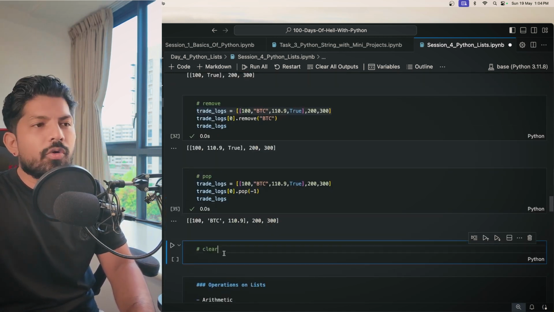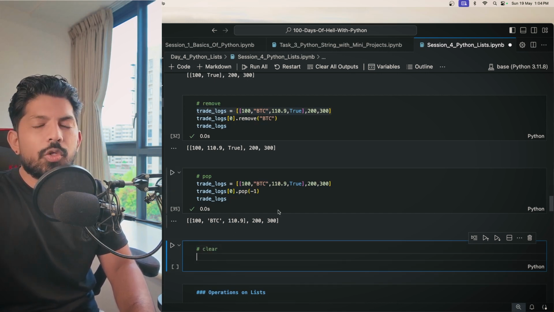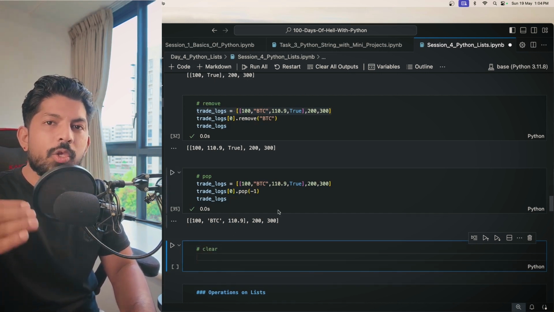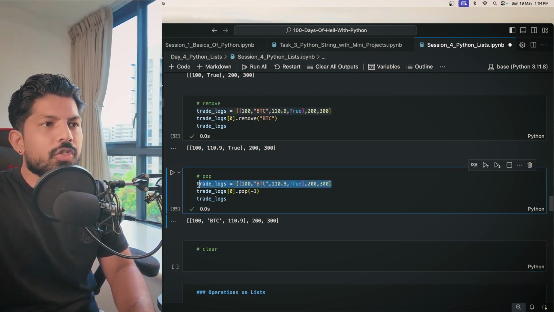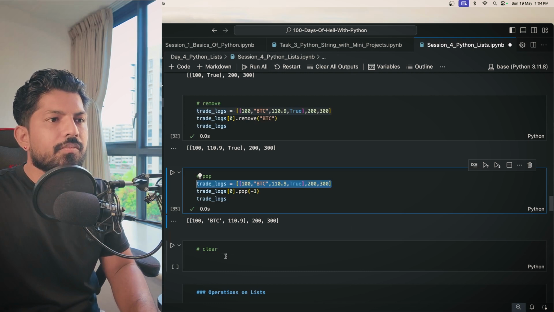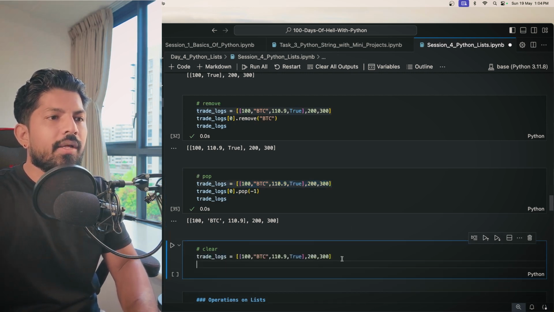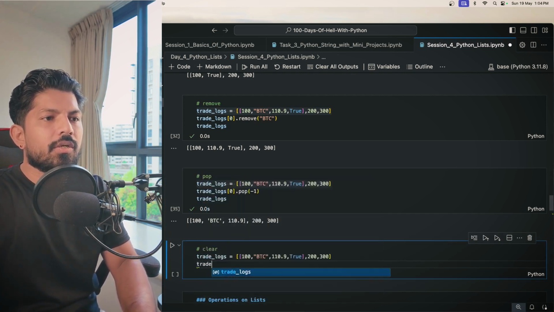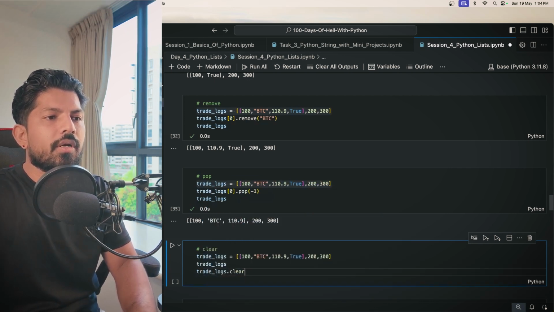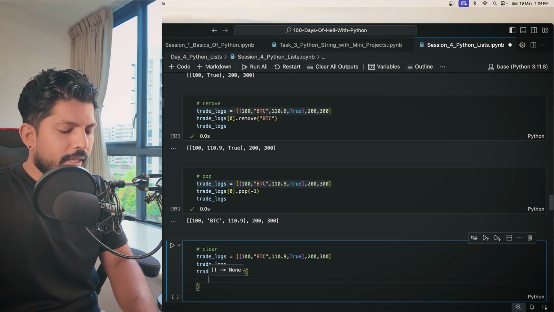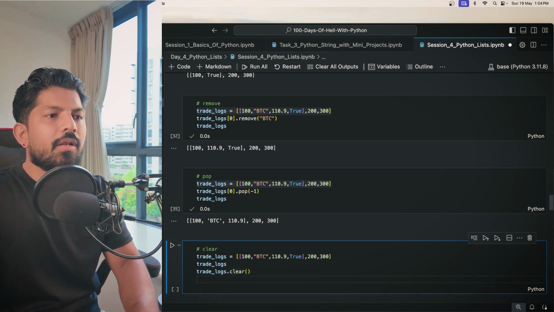Clear. Now we have clear. For clear, it's very simple. You can clear a list, which means you can clear the items of a list. Instead of deleting, you can just make a list empty. So let's say we have this list, and first I'll print the list. Then I'll apply the clear function on the list, and then again I'll print that list.